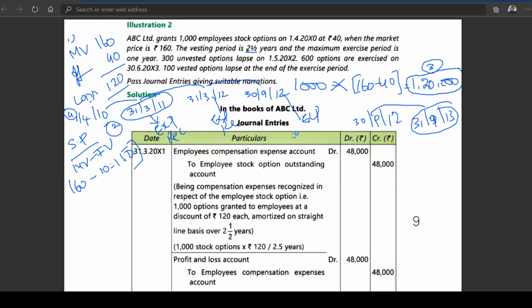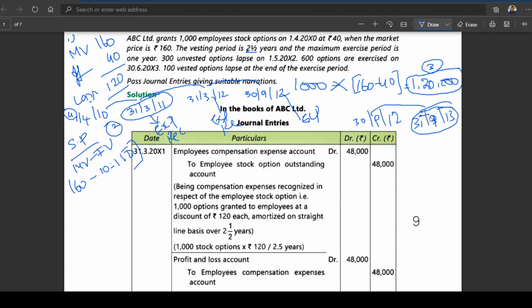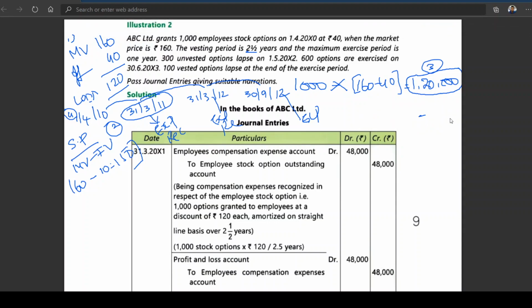The vesting period ends on 30th September 2012, but you shall subscribe to the shares before 30th September 2013. This is what is called the exercise period. Got it? Within this particular period, the employees should go for exercising the option. Now, what is to be done?